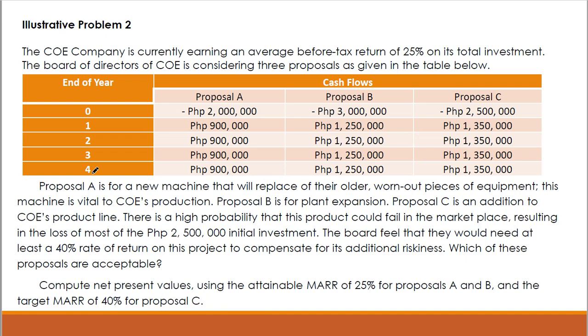So, hindi pwedeng dalawa, hindi pwedeng lahat ay dapat ay gagawin ng company. They're just going to choose one proposal. That's why it's called mutually exclusive alternatives. So we're going to choose one project or proposal only. So ang method natin,